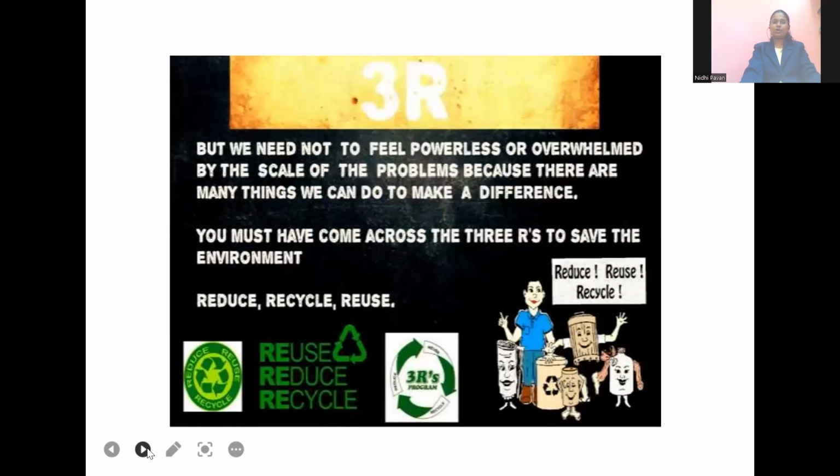Okay. The next concept is 3R. Now it has been converted into 4R. So regarding the concept of 4R, what are these 4R? Where it is used, in which strategy it is used, how we are implementing this strategy nowadays, all that we are going to learn in the next session of this lesson.